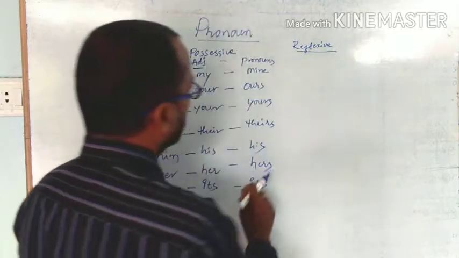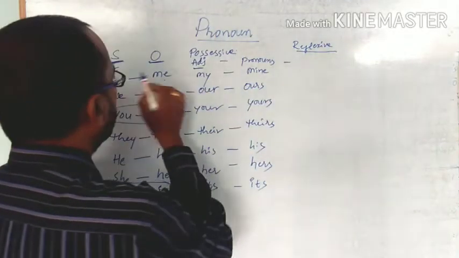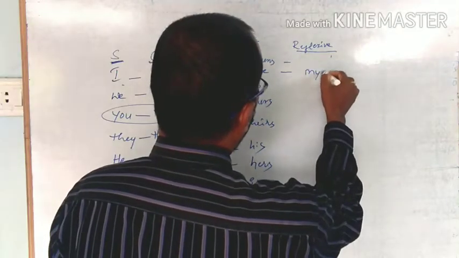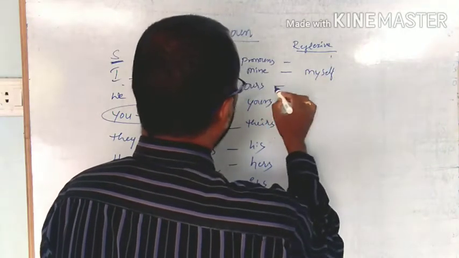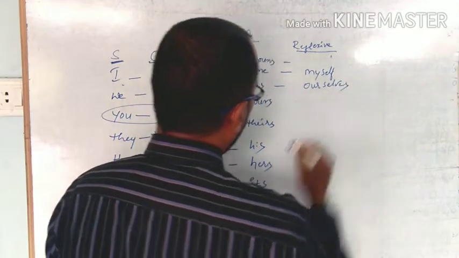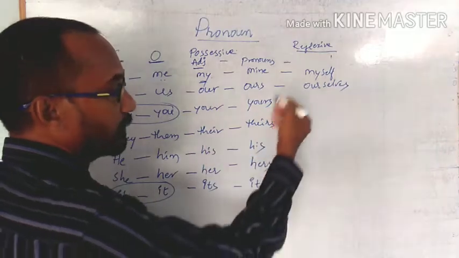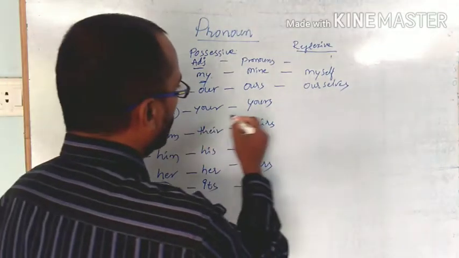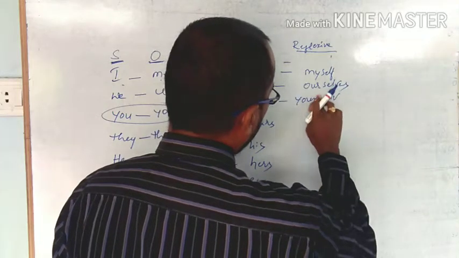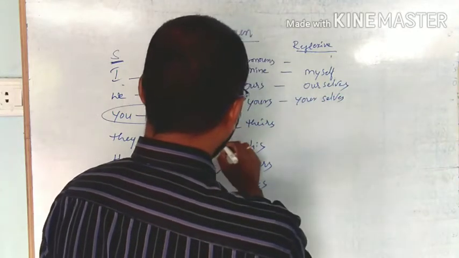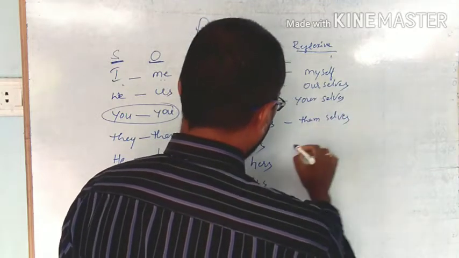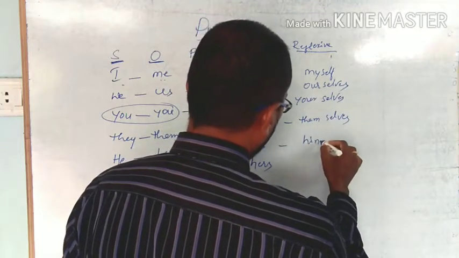Here you can see my, myself, our, ourselves, yourselves, they, themselves, he, himself.